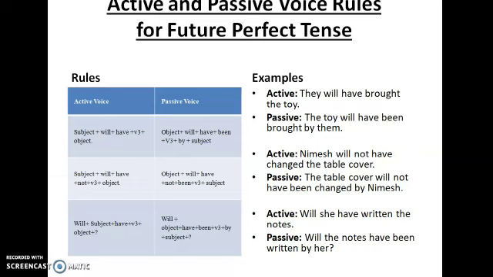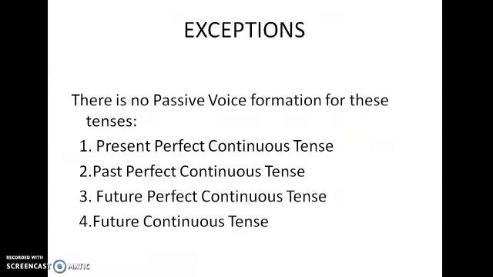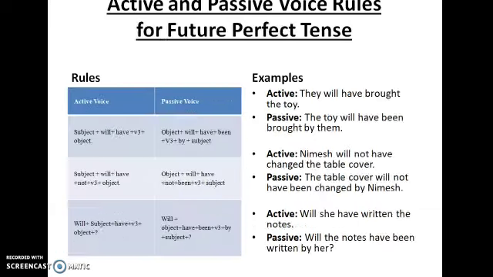You just need to look at the rules. Don't look for whether it is appropriate or whether the sentence is right. Just go for the rules and write the answer. So, will the notes have been written by her? There are some exceptions. There is no passive voice formation for present perfect continuous tense, past perfect continuous tense, future perfect continuous tense and future continuous tense. Hope you understood everything.